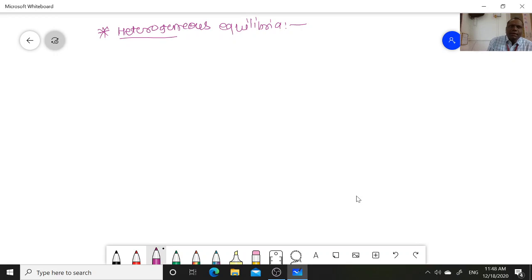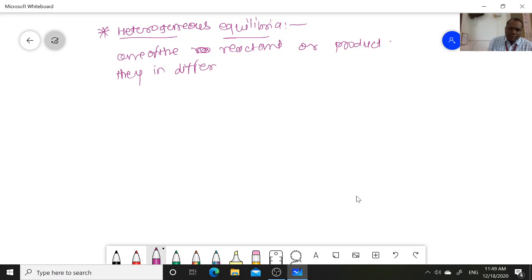It is a reversible reaction in which one of the reactants or products is in a different phase. They are in different phases, then that is called heterogeneous equilibria.